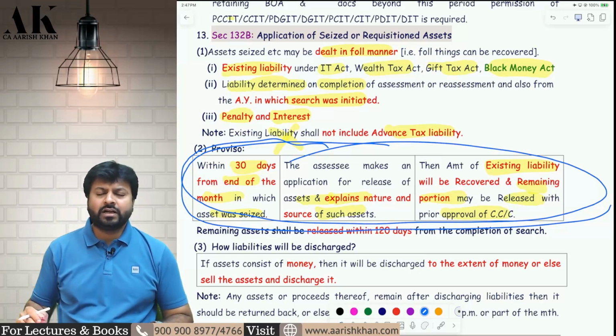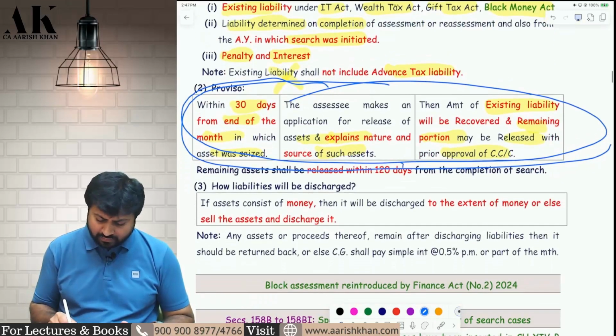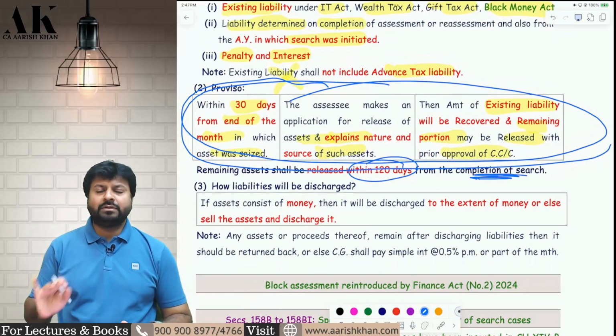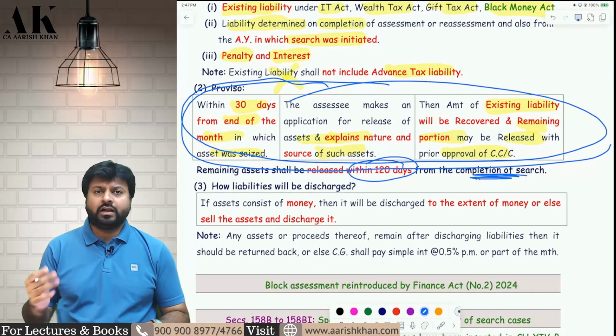And then how many days will they take to return me the assets, sir? They will return you the assets within 120 days from the completion of the search. Maximum 120 days from the completion of the search, they will return you all the assets.